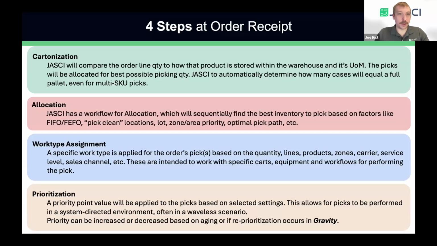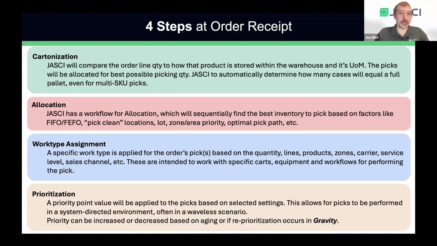So we still give that button as kind of a last resort for the pickers to say, hey, JASCI did its best job to group these pallets together, but for some unknown reason, I have to cut this one short. So that's cartonization, is basically us figuring out what quantities we're going to be picking in, what dimensional data is surrounding those finished picks that we're going to do.